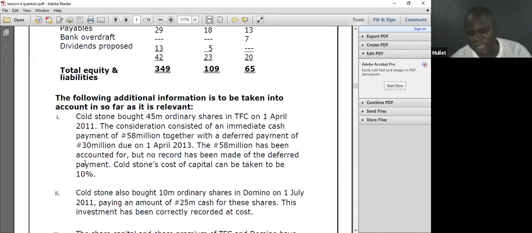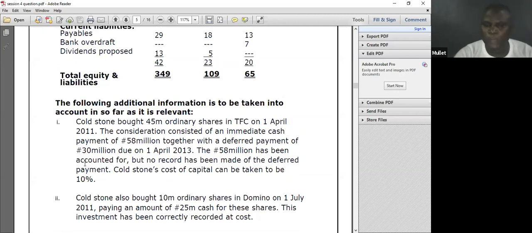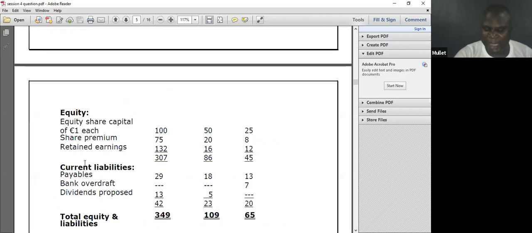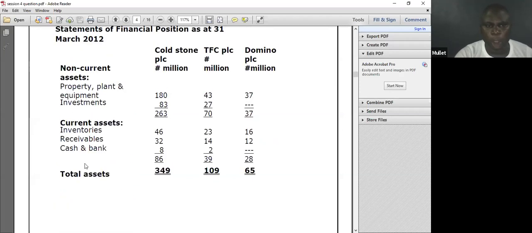40%. I know an investment between 20 and 50% is called an associate or joint venture. It's not up to 50%, so it is an associate. 40%. With this, I will now open everything, and that's how I open everything. All the accounts. What are the account names? Statement of financial position: PPE. Don't forget, we don't consolidate an associate. We will show investment in associate.